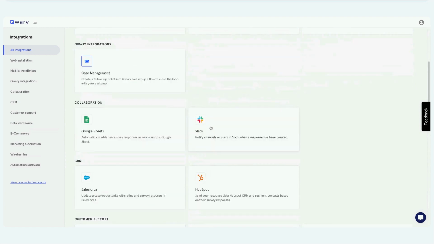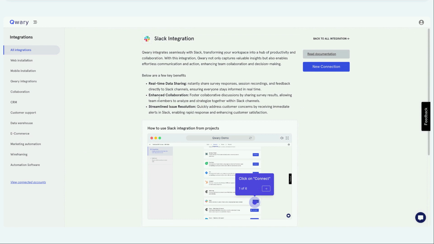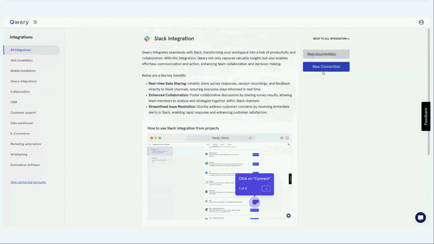But say, for example, for Slack, HubSpot and Salesforce, those third-party tools, you want to create a connection now from a centralized place. We have tried our best to give you the guide on how you can build the connections. So you can build this connection from here. You can read the documentation, and once this connection is built, you can use that connection in a survey. When you go to the Integrate tab, once this connection is built, you can reuse that connection across all of your surveys. So now we have reduced the way you are managing your connections with these tools, and this is where you can manage that.